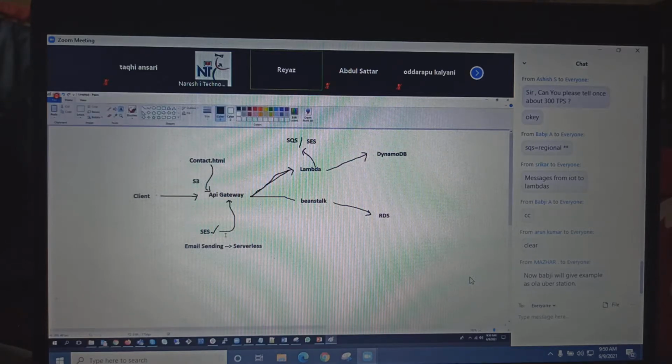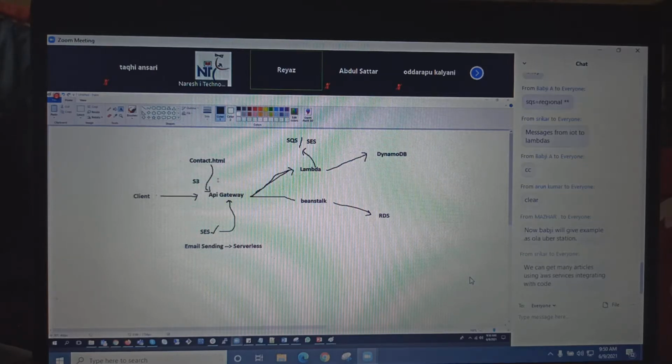So lots of interesting things, it depends upon you, and you know how to set up all these things. Lambda, we have done. API Gateway is also very straightforward. I can share the links maybe at the end of the class on how to set these things up. Beanstalk, we have done it. RDS and Dynamo, surely we will go into it. It's just based on the integration. Very good, Srikar. Well said. You can get many articles, guys, using these AWS services, integrating with the code.